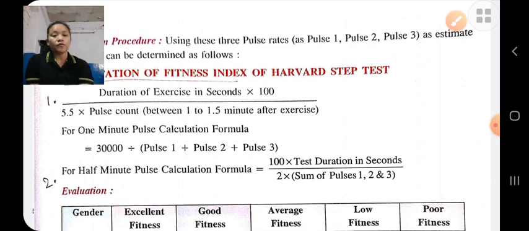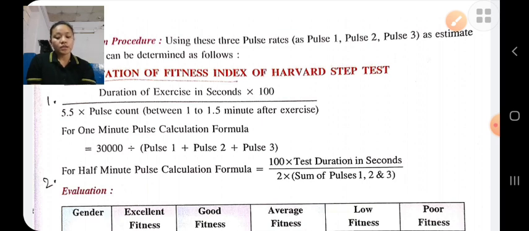Pulse 1 is counted for 1 minute or 30 seconds after 1 minute of recovery. Again the pulse rate is counted as pulse 2 for 1 minute or 30 seconds after 2 minutes of recovery, and then again the assistant counts the pulse rate as pulse 3 for 1 minute or 30 seconds after 3 minutes of recovery. And then the fitness index is calculated.